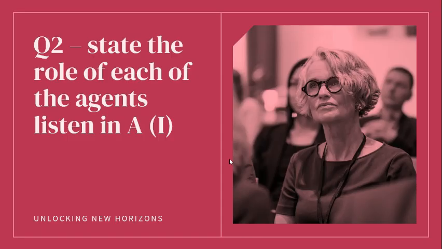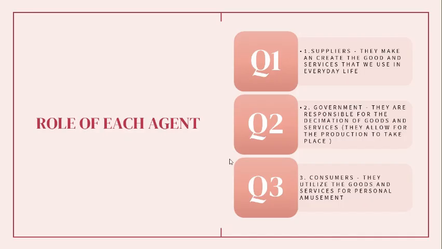The second question right off the bat is: state the role of each of the agents listed in part (a), which is basically asking you to state the function of each agent listed, which is households, government, and firms. First of all, suppliers. They make and create the goods and services.